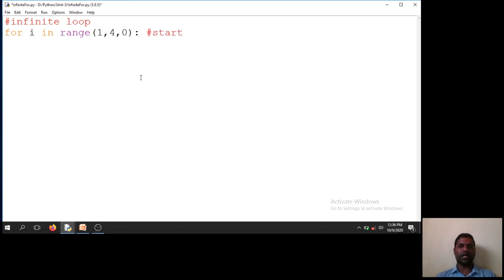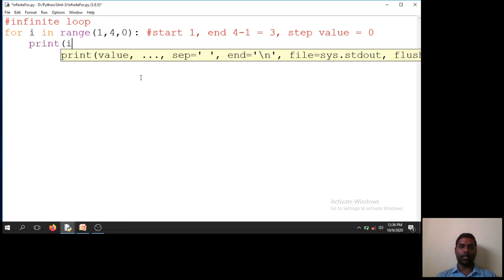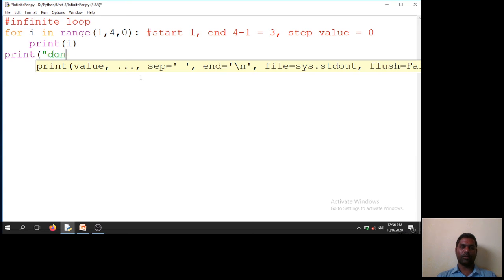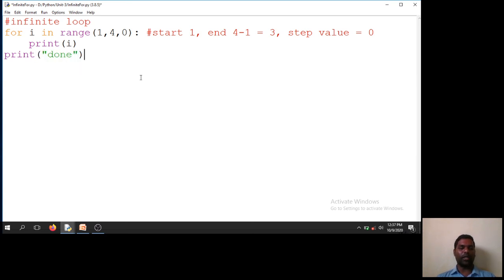Here start is 1 and end is 4 minus 1, that is 3, step value is equal to 0. So I am taking I as 1, step value is 0, that means I will become 1, 1, 1, 1, 1. There is no increment here. The step size is 0, that means it will become an infinite loop.